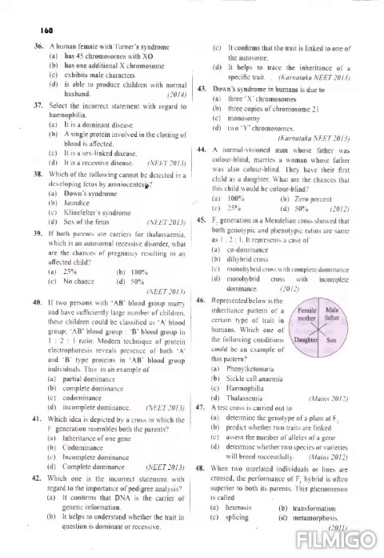Which one is the incorrect statement with regard to the importance of pedigree analysis? So what is the use of pedigree analysis? To know the transmission of any hereditary character. Okay, so it confirms the DNA is the carrier of the genetic information. It helps to understand whether the trait in question is dominant or recessive. It confirms that the trait is linked to one of the autosomes. It helps to trace the inheritance of a specific trait. So it is clear that pedigree analysis is not used for confirmation that DNA is the genetic material.